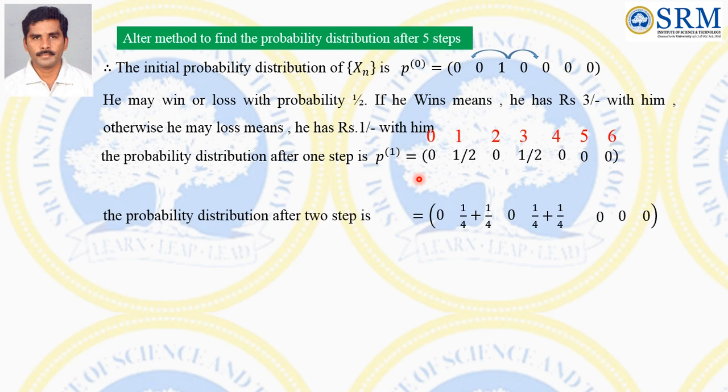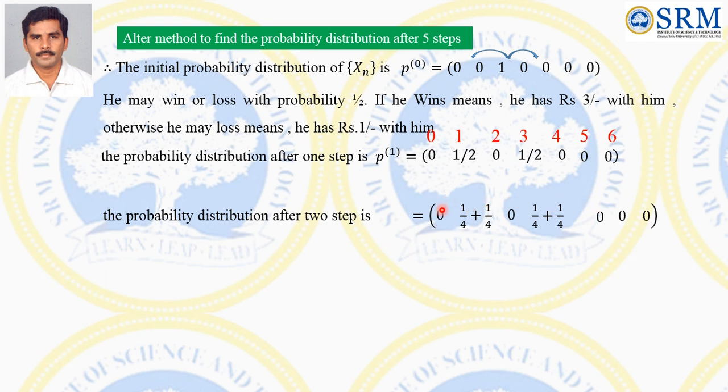Next, the probability distribution after 2 steps. This means this 1 by 2 splits into 1 by 4 plus 1 by 4, like this. What happened? This 1 by 4 moves to this side, this 1 by 4 moves to this side. Similarly, this 1 by 4 moves to this side, this 1 by 4 moves to this side.